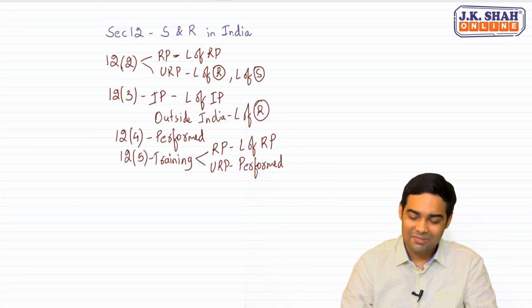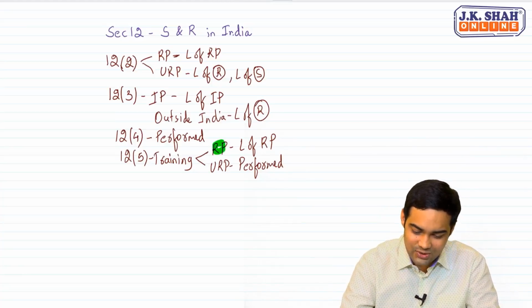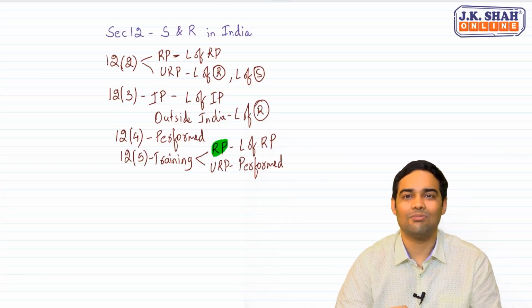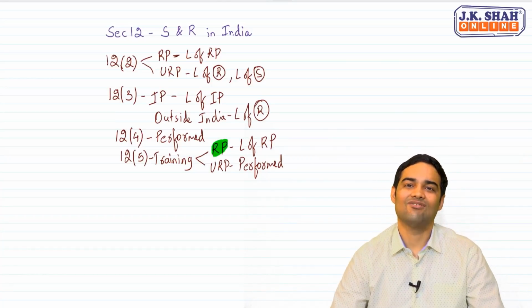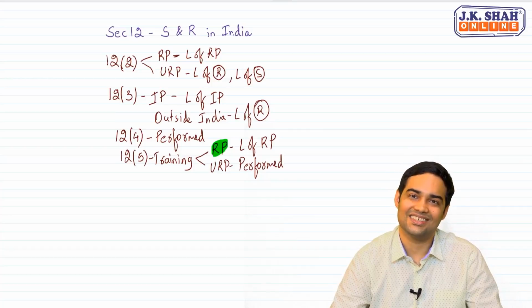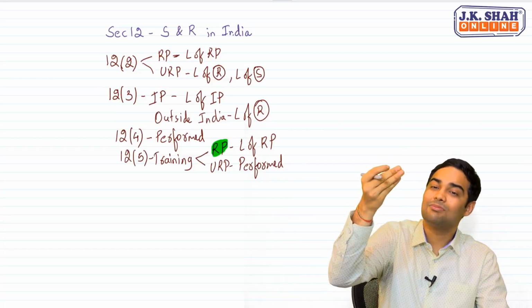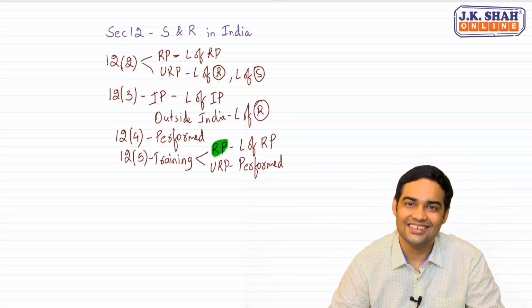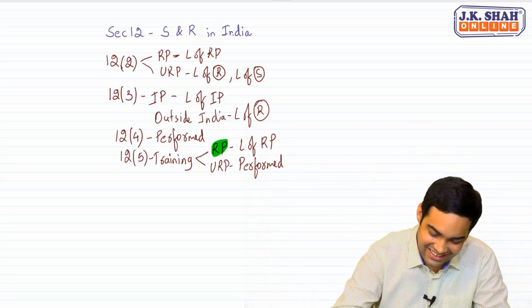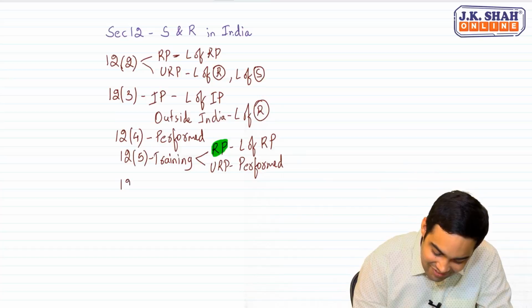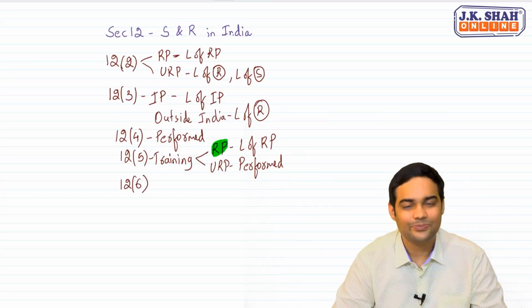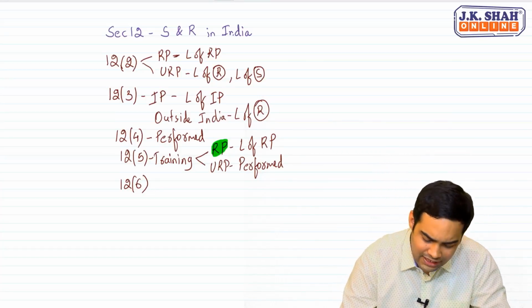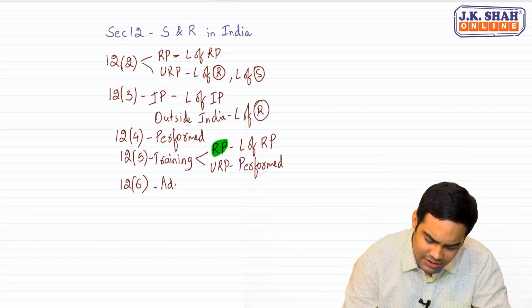So what has the government said? If it is provided to a registered person, then the place of supply will be the location of the registered person. So that now the place of supply becomes Maharashtra, and the Karnataka person will charge IGST. Very clear? Yes.